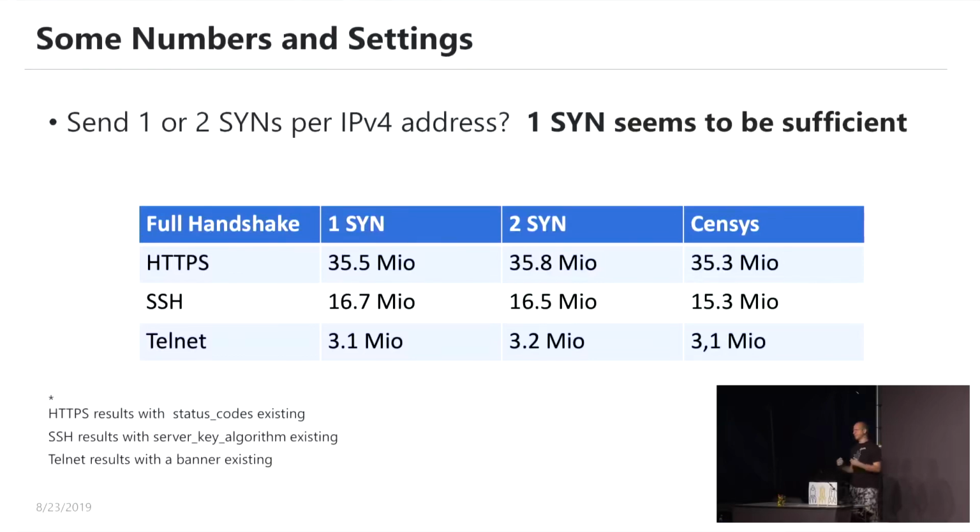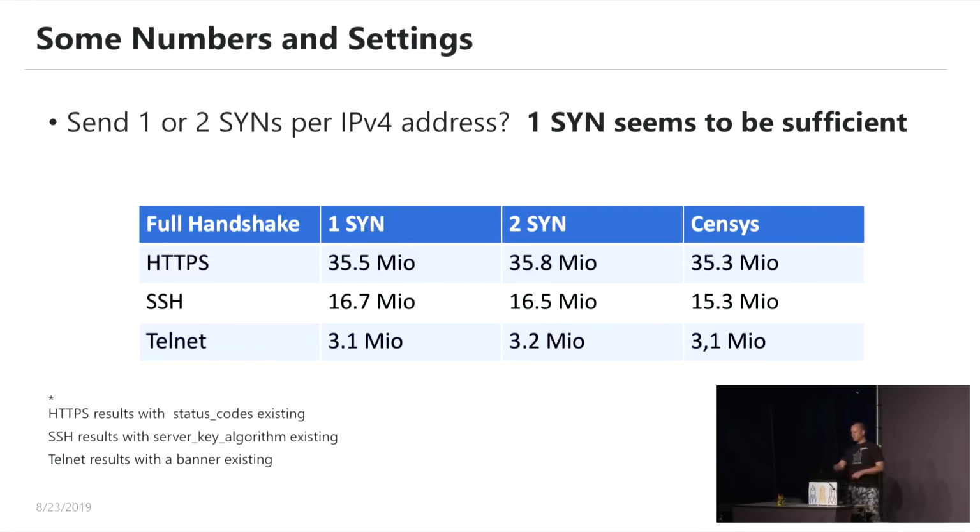So the next question is using one SYN or two SYNs. Every time it's a discussion, we have tested it. Sending doubled SYNs makes no sense because the results do not get doubled, right? You see that it's negligible from my perspective. You maybe receive some better results, but we can also see on SSH you are able to receive worse results. It's the same kind, and for me it's in the standard deviation.